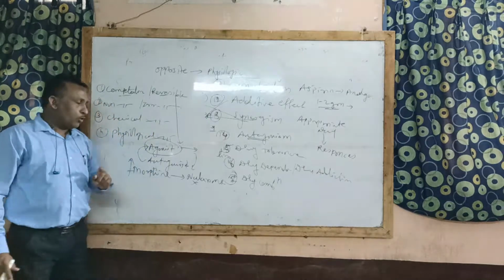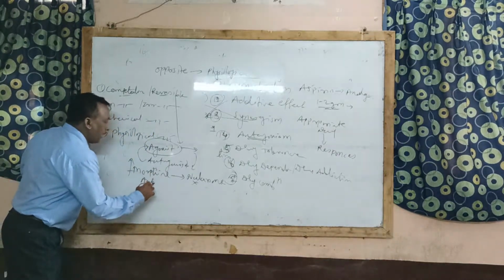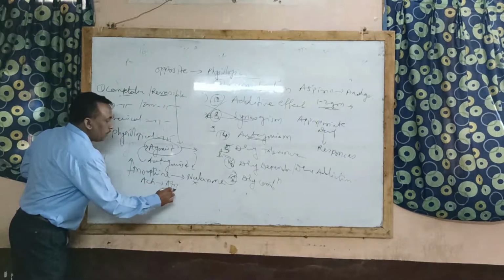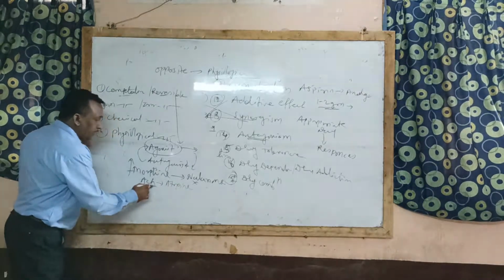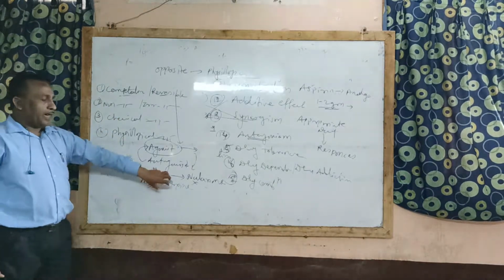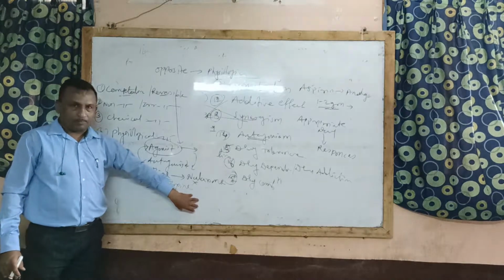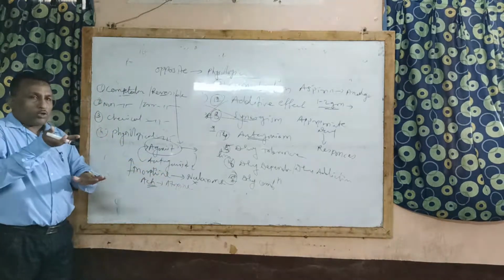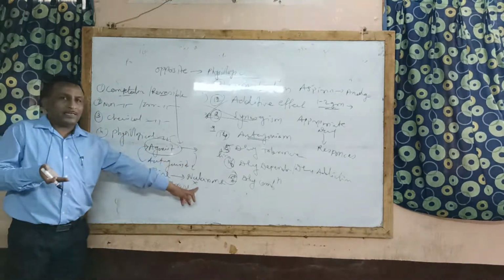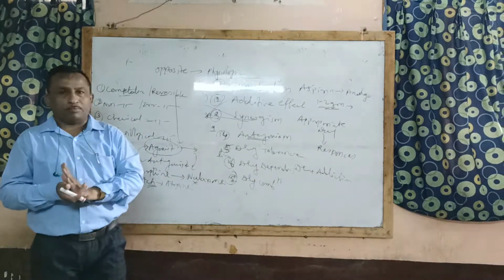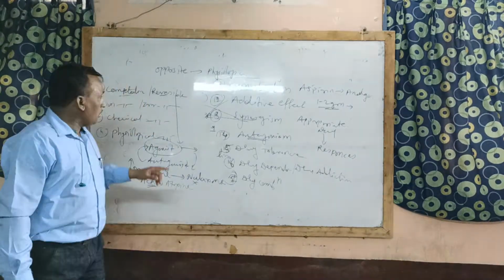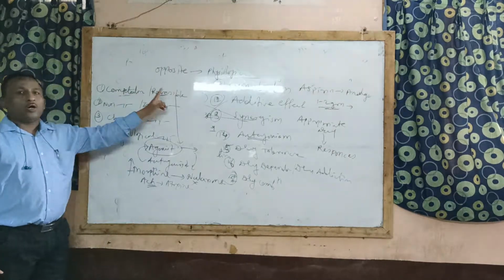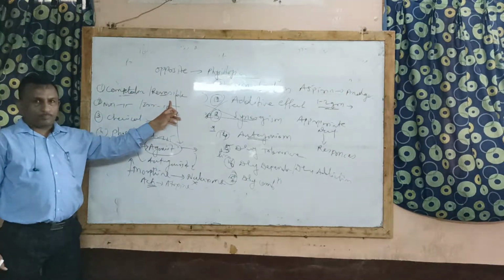One more example for the same, that is acetylcholine and atropine, also acting by the same mechanism. Here acetylcholine acting as agonist drug, atropine acting as antagonist drug. Means what? If you increase the concentration of agonist more than antagonist, then action is going to be reversible. Therefore, that phenomenon is called as the competitive or reversible antagonism.